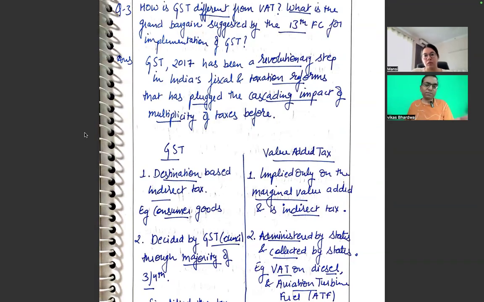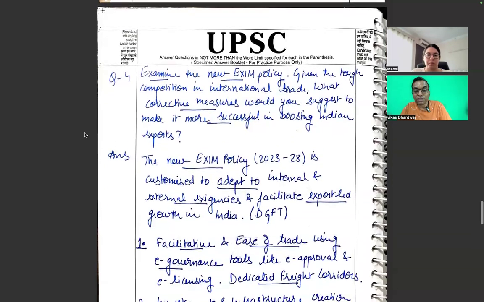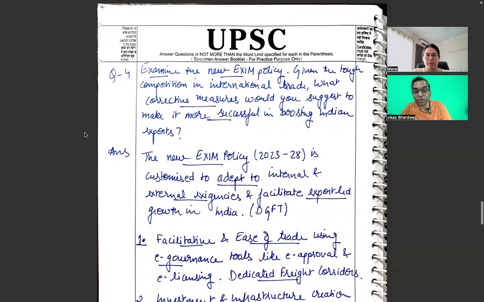If you are not aware of it, that's fine, but we have to see the debate going on in today's time. Examine the new EXIM policy. Given the tough competition in international trade, what corrective measures would you suggest to make it more successful in boosting it? This question can come up today also. The same question will be coming up. Only the change would be geostrategic tensions and our Donald Trump. These two words will change and the question is going to come back again, 100%.